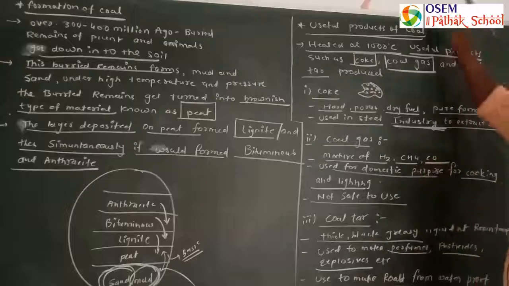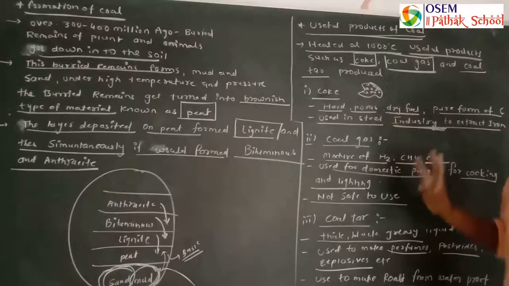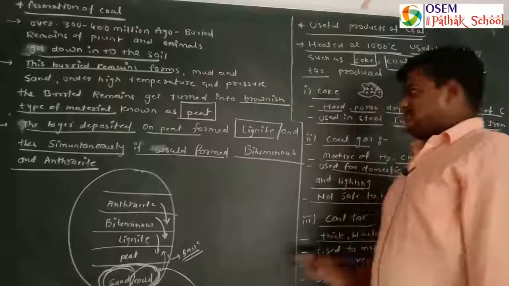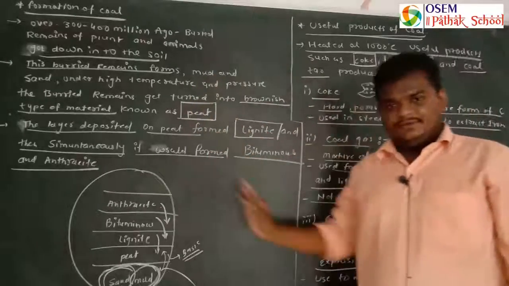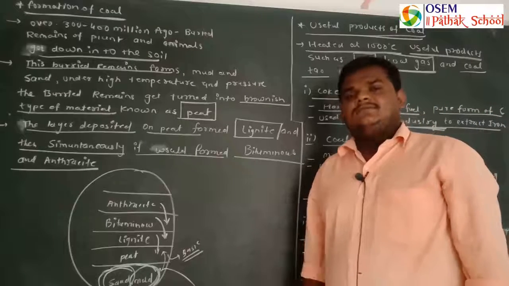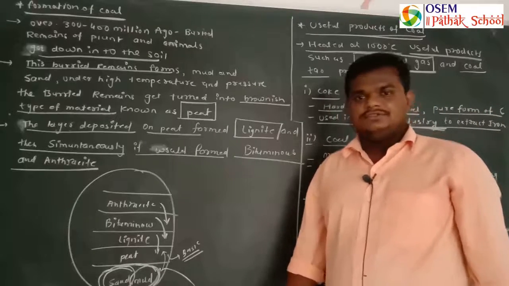So these are the products of coal. Three products that you have to complete in your CW. So this is all about your fossil fuels. In the next lecture we will move on to the second type of fossil fuel. So this is over to you. Thank you.